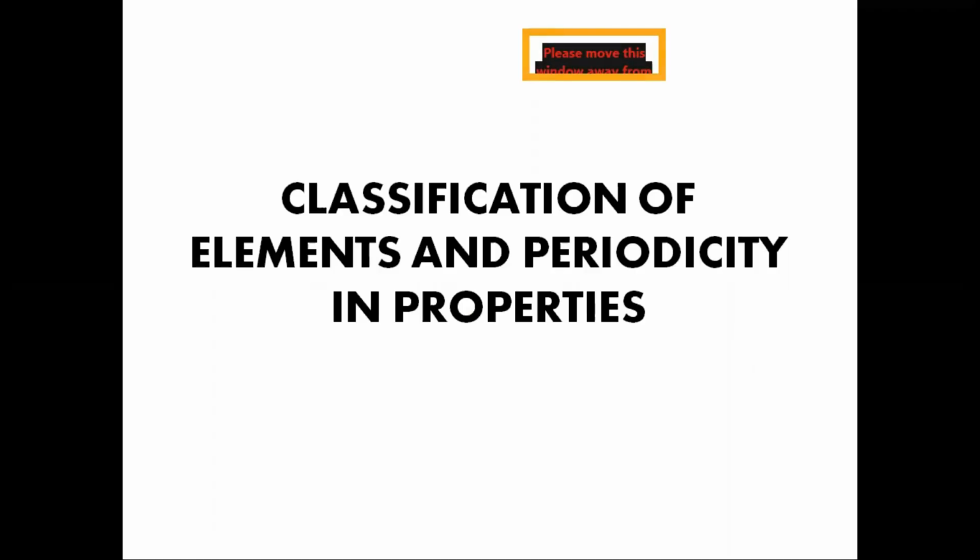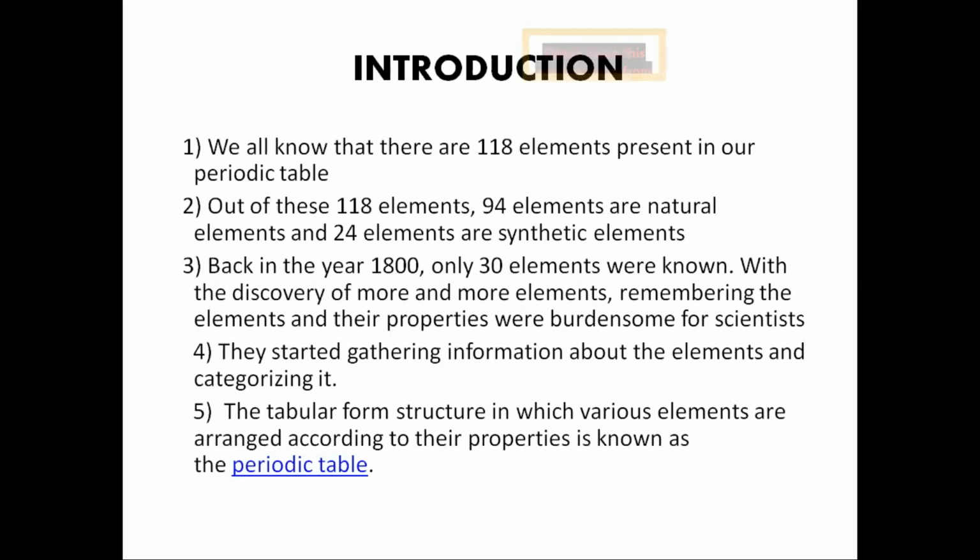Today we'll begin our inorganic chemistry lecture number 1, that is classification of elements and periodicity in properties. Firstly, we'll begin with the introduction. We all know that there are 118 elements present in our periodic table. Out of these 118 elements, 94 elements are natural elements and 24 elements are synthetic elements which are man-made.